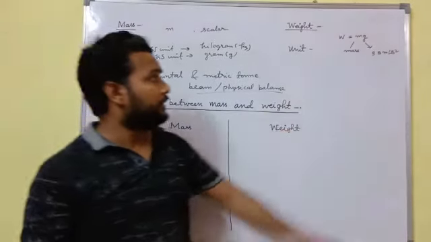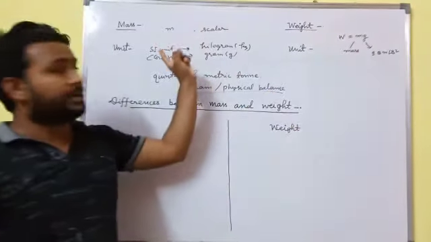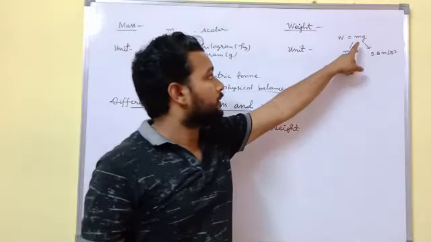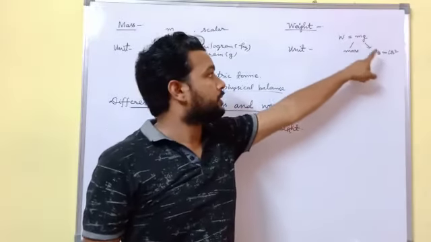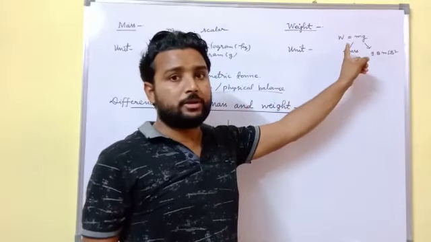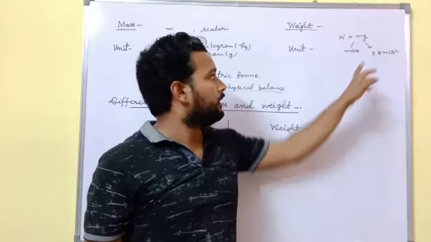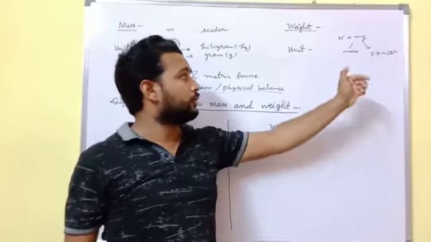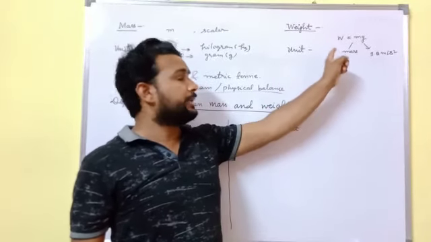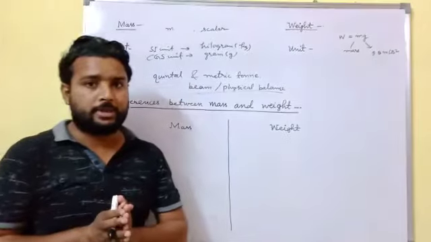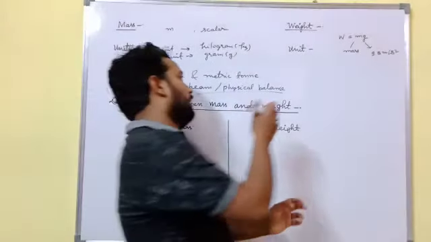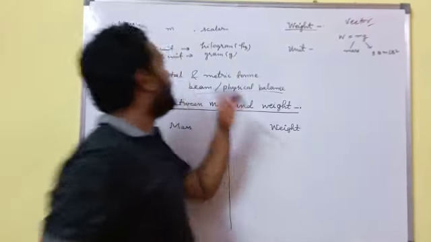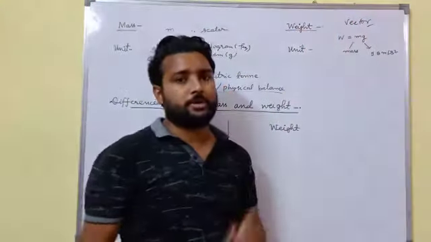Mass of an object is a constant quantity, and the value of g varies from place to place. Due to this variation of g, the weight W of an object varies from place to place, and weight is a vector quantity. Mass is scalar and weight is a vector quantity.